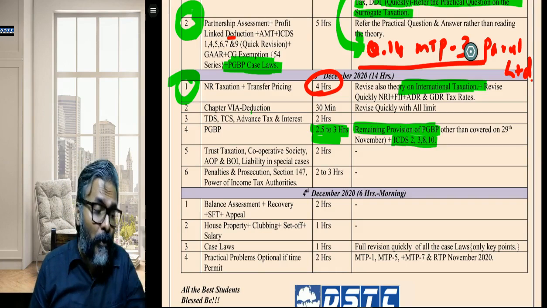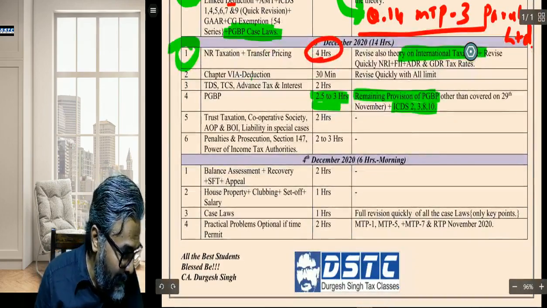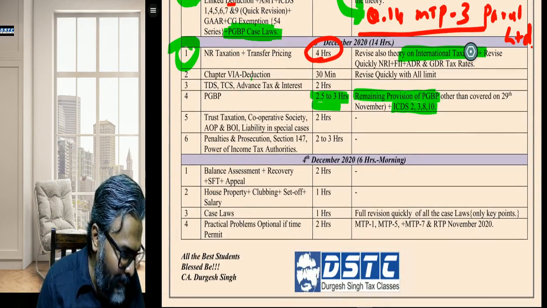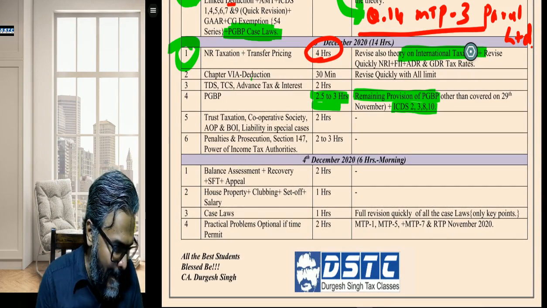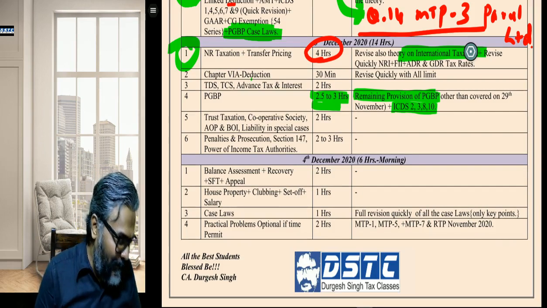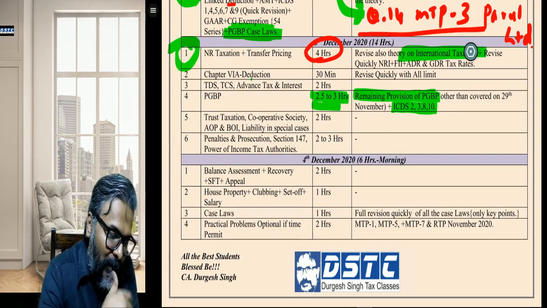It depends upon who is the examiner. If I am the examiner, I will definitely ask. Point number 6: penalties and prosecution, section 147, power of the income tax authority, 2 to 3 hours.